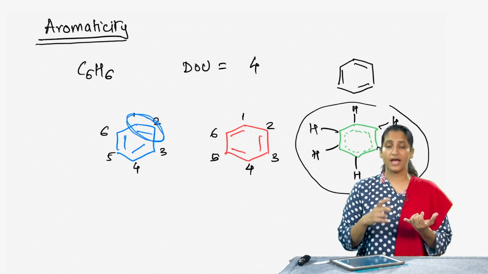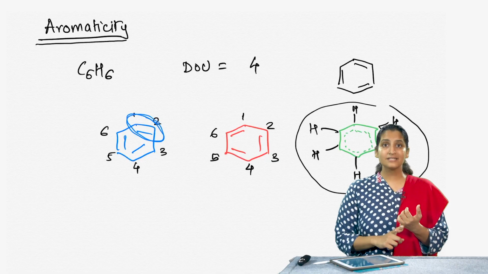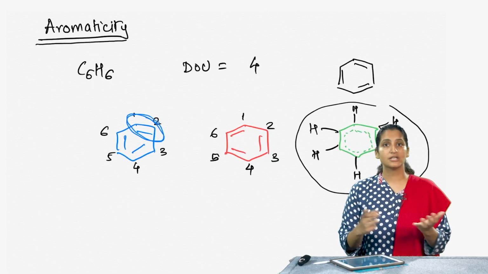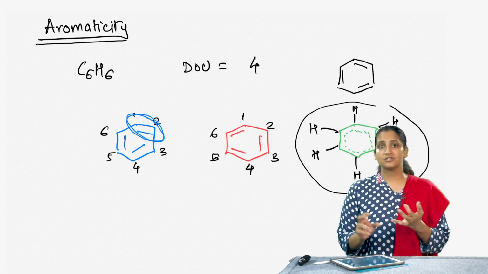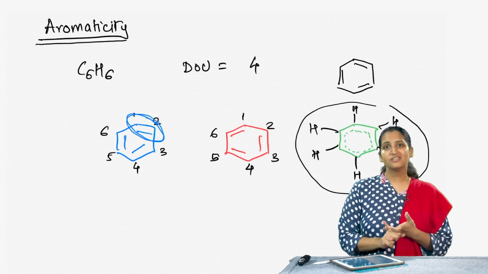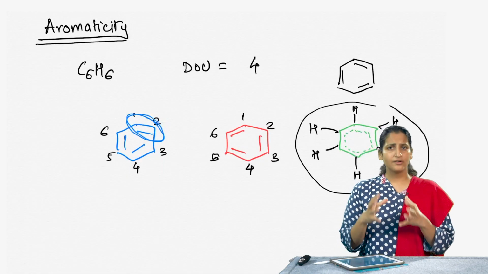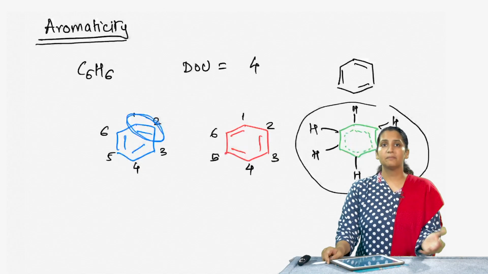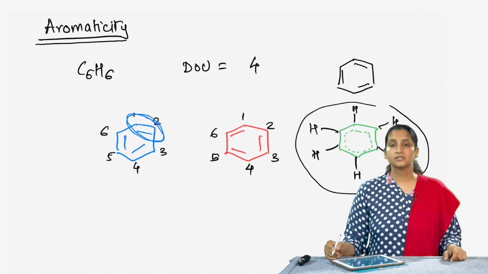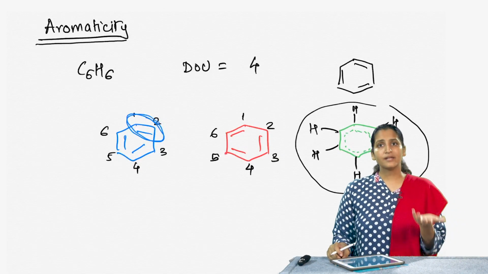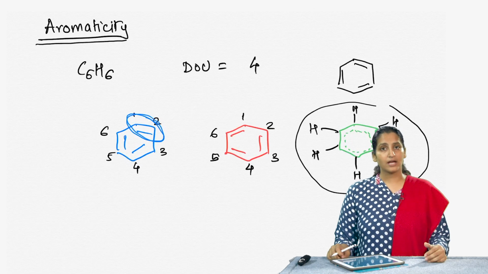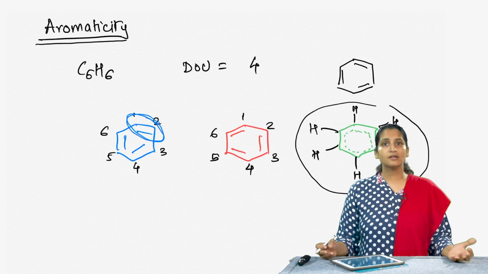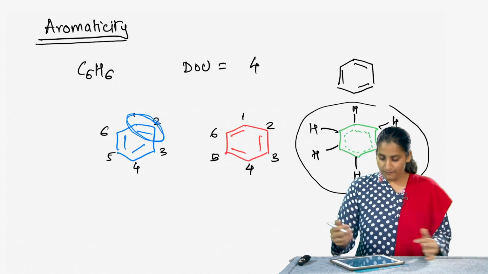These include reactions with acids, electrophilic addition reactions with HBr, HCl, reactions with bromine, oxidation reactions, reduction reactions, really all the characteristic reactions of alkenes should be done by benzene because it has 3 double bonds. However, when chemists tried doing the same reactions on benzene, it turned out that it does not react so. In fact, let us take the example of